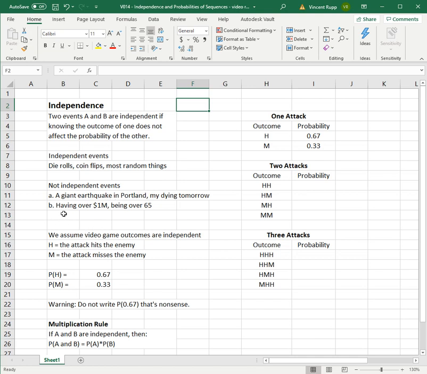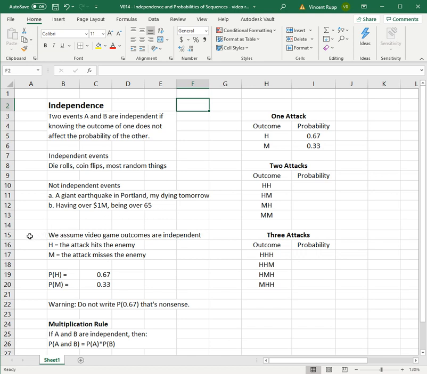Same thing here. Having over $1 million and being over 65 years old are not independent because your probability of having over $1 million goes way up if you are over 65. Well, maybe not you specifically, but for any person in the country at random, you're more likely to accumulate wealth as you get older. So there's not a direct relationship between the two. It's just about the probability relationship.